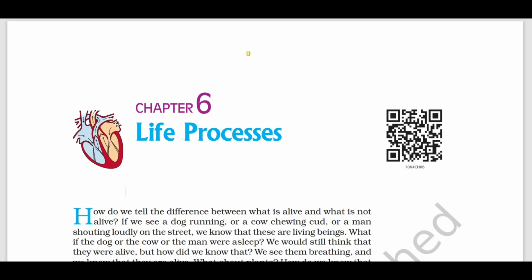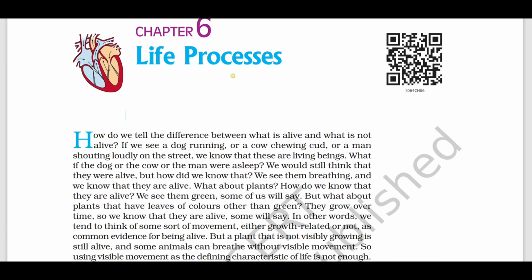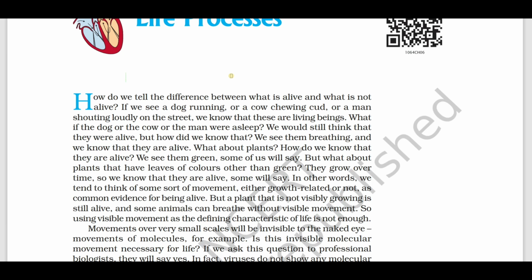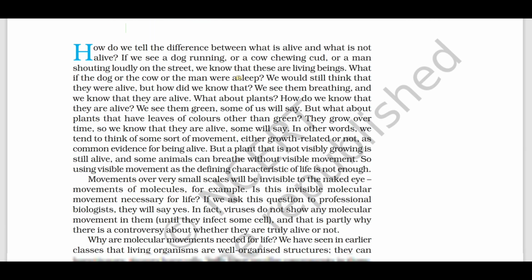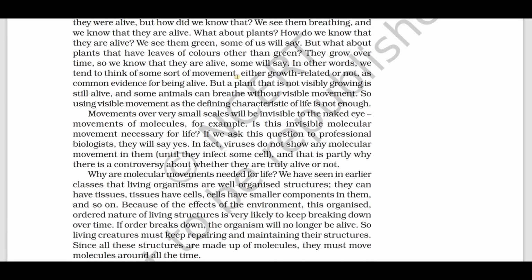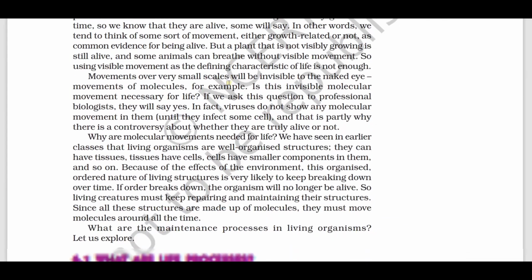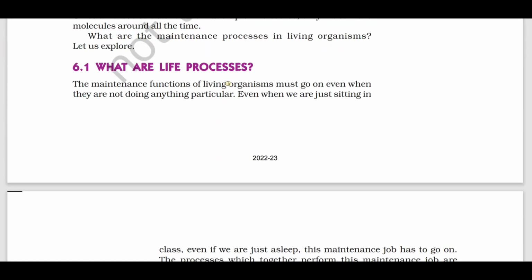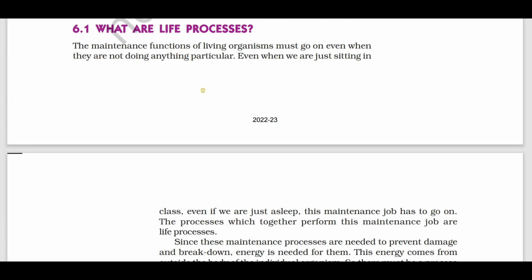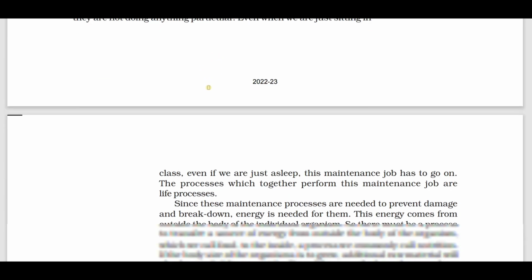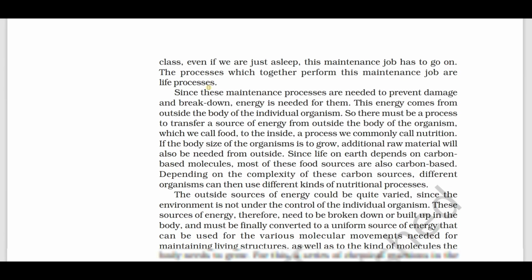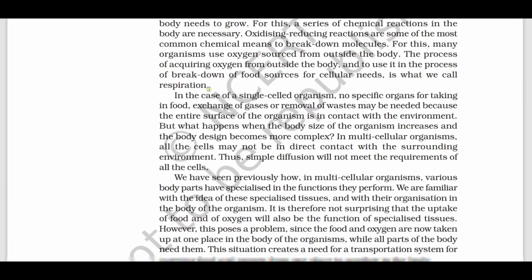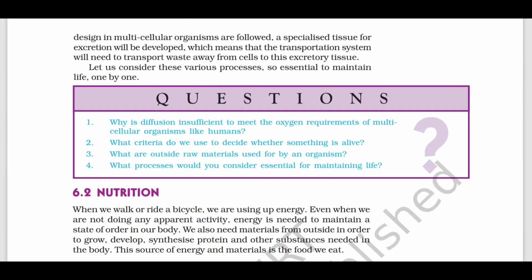Unit Life Processes, you can expect 7 to 8 marks from this unit, and also 4 or 5 marks questions from this unit. So it is a very important chapter, you can expect a 4 marks diagram also and a 3 mark question. So in this chapter what you need to concentrate on is the definition of life processes, the processes involved to maintain the life of an individual, and the 4 in-text questions.